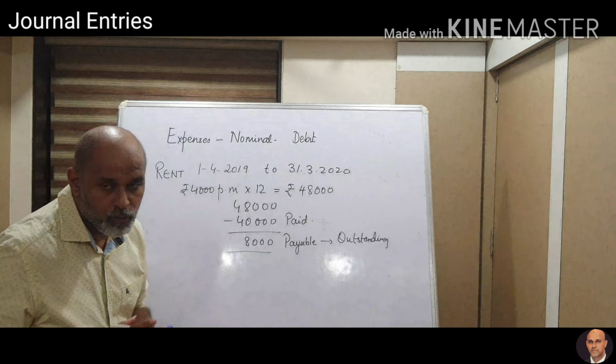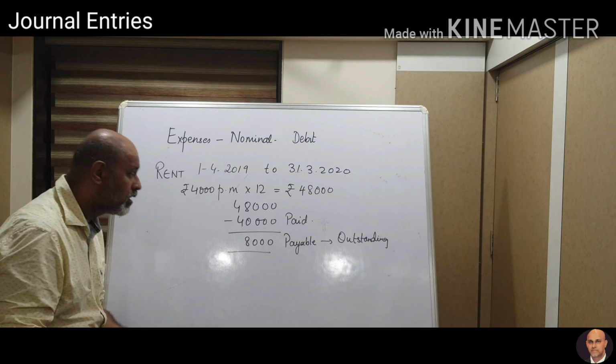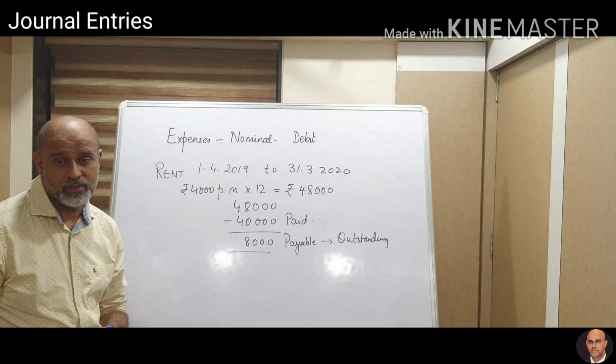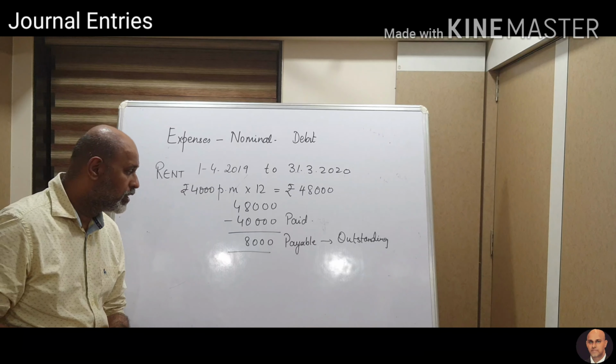When we close our books of accounts at the end of the year, you are supposed to account for this. So if you have to put this down as an entry at the end of the year, it would be rent account debit. Why?